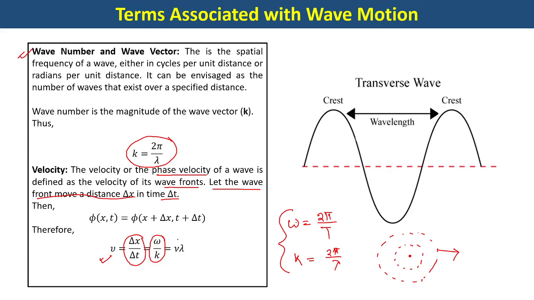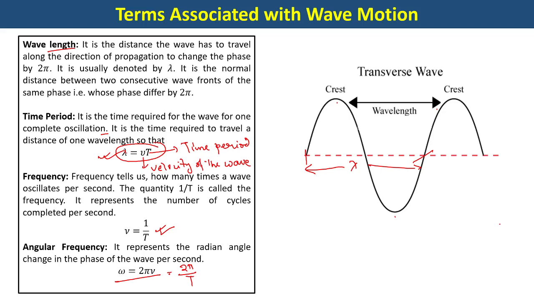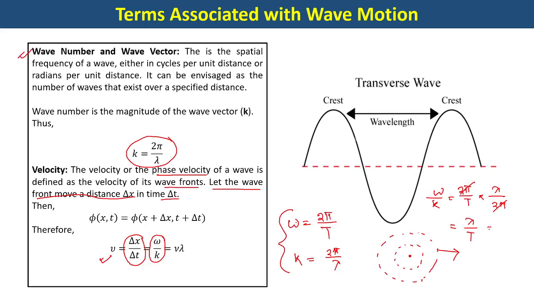v. There is a reason why you get v, because omega by k, from here we get twice pi by T, whole into lambda divided by twice pi. So twice pi gets cancelled. You remain with lambda by T, and from the previous slide, lambda by T is nothing but v. So if you place it over here, this is equal to velocity. That is the reason why omega by k is equal to the velocity, or in other words, you can say it is nu lambda. All right, nu lambda, sorry, this is nu.